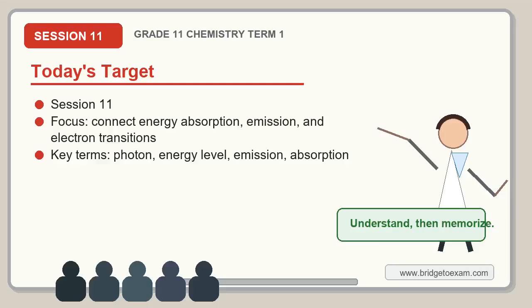Welcome, class. Today our session title is Week 3, Session 11, Light, Energy, and Electron Levels. We will move slowly and make the chemistry understandable. Your goal is to connect energy absorption, emission, and electron transitions. Listen for these key terms: photon, energy level, emission, absorption, spectrum.